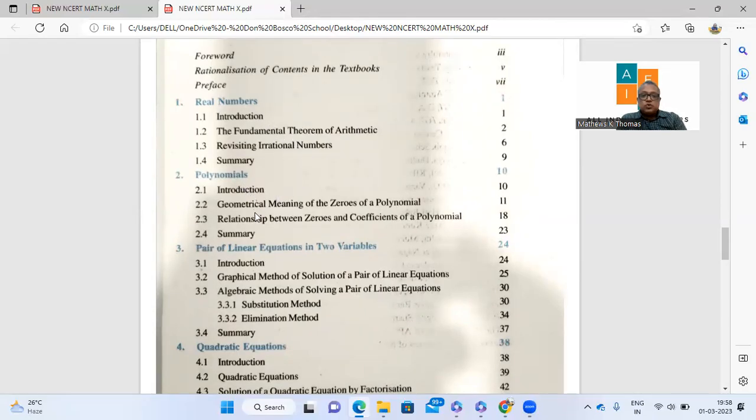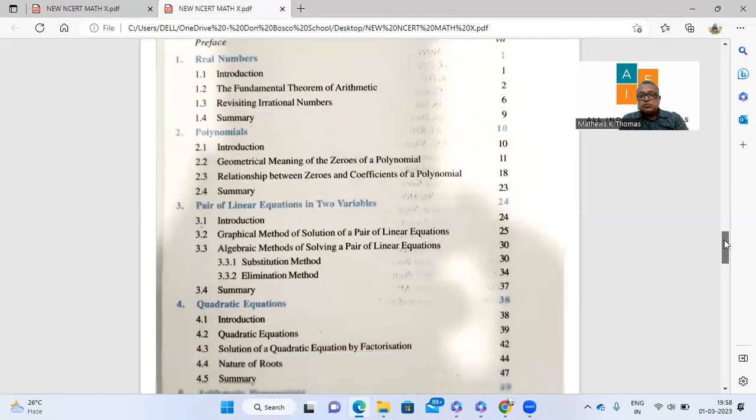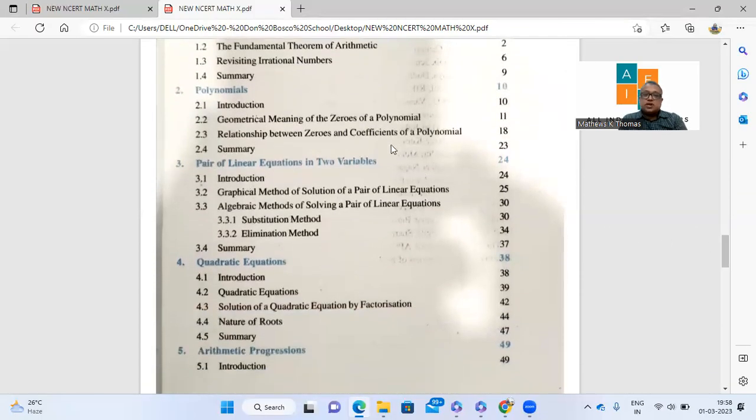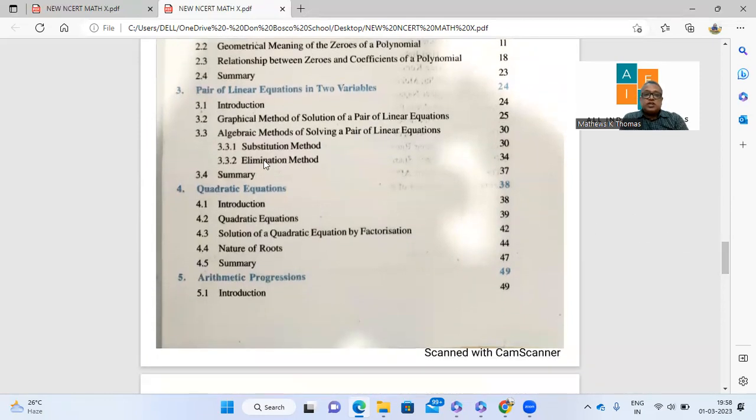If I look through polynomials, the meaning of zeros and the relationship between zeros and coefficients is there. But what is missing is the division algorithm. That means the exercise based on division of one polynomial by the other, and the algorithm based questions, are totally deleted. If I look at linear equations, they have given only graphical, substitution and elimination. There is no mention of the cross multiplication method, and equations reducible to linear equations. Also, one exercise has been deleted. So again, a lot of deletion in linear equations.